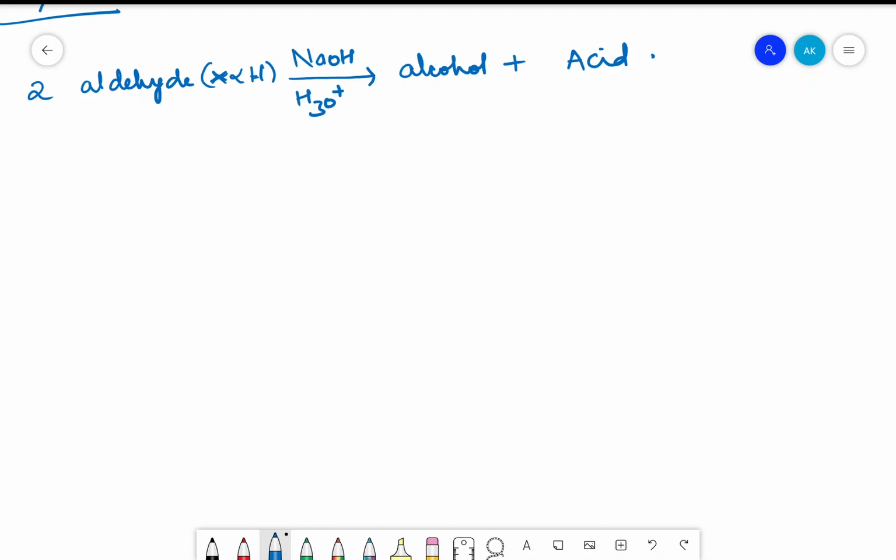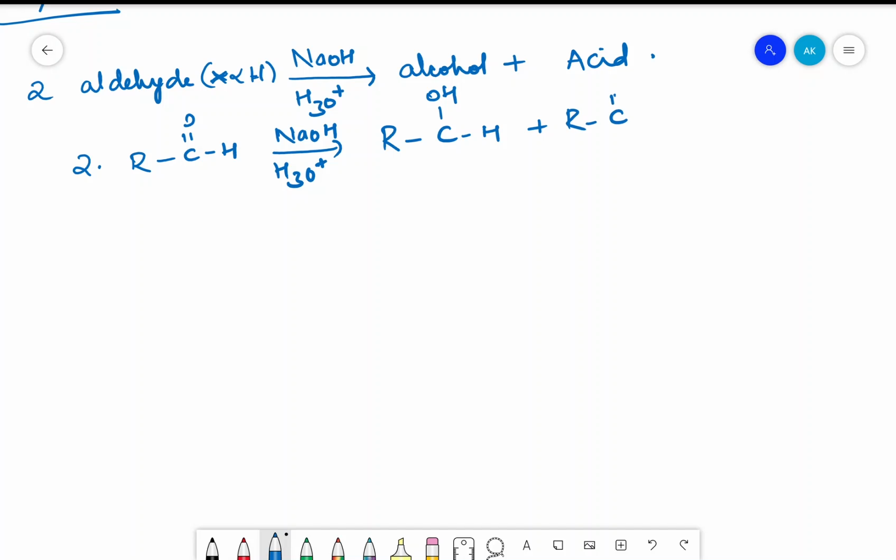You know very well aldehyde is R C double bond OH. In presence of NaOH and H3O plus it gives us RCH2OH plus RC double bond OH, that is the acid. This is supposed to be the reduced form of aldehyde. This is supposed to be the oxidized form of aldehyde.